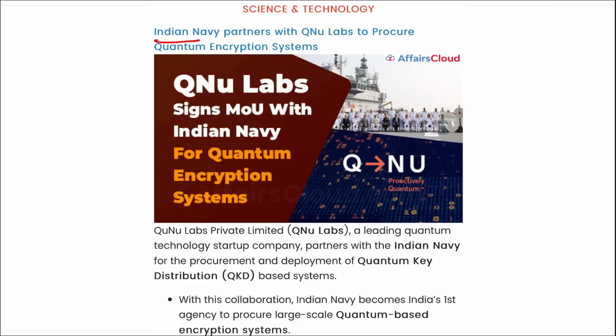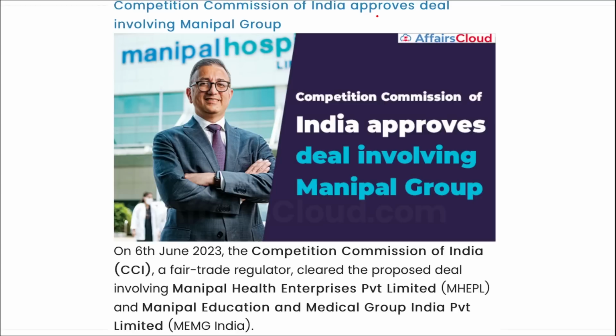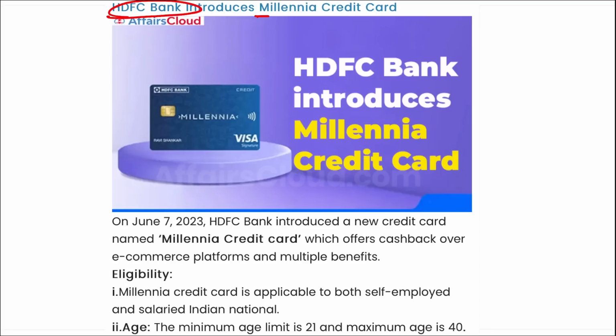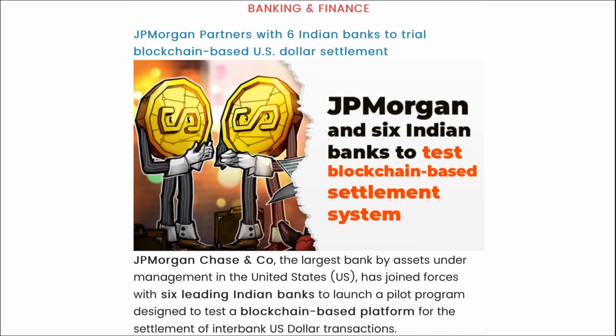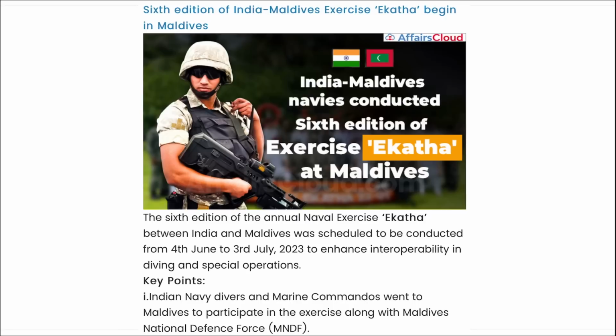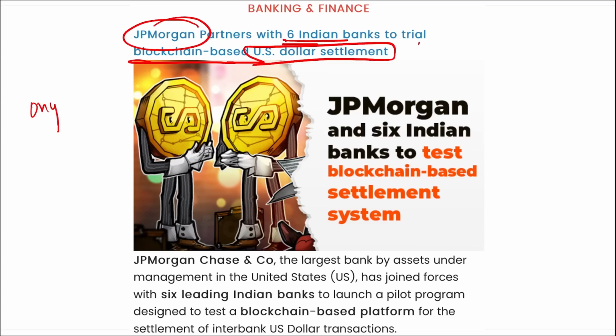Next, Indian Navy partnered with QNU Labs to procure quantum encryption systems. Next, CCI has approved the deal involving Manipal Group. Next, HDFC Bank has introduced the Millennia credit card, important, right? Next, JP Morgan partnered with 6 Indian banks to trial a blockchain based US dollar payment settlement system. The payment system that will be used here is Onyx, that is of JP Morgan.